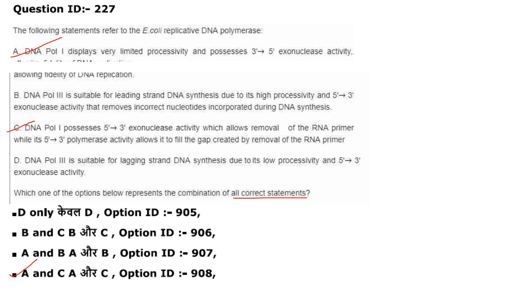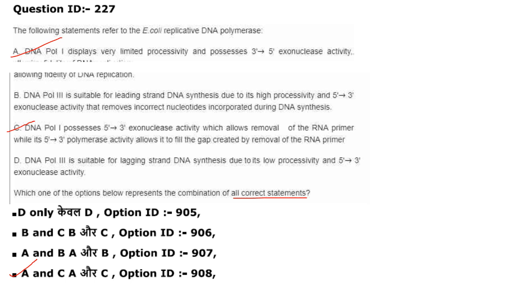Then DNA polymerase 3 is suitable for leading strand DNA synthesis due to its high processivity and 5' to 3' exonuclease activity that removes incorrect nucleotides incorporated during DNA synthesis. DNA polymerase 3 is having 5' 3' polymerase activity. So statement B is incorrect.